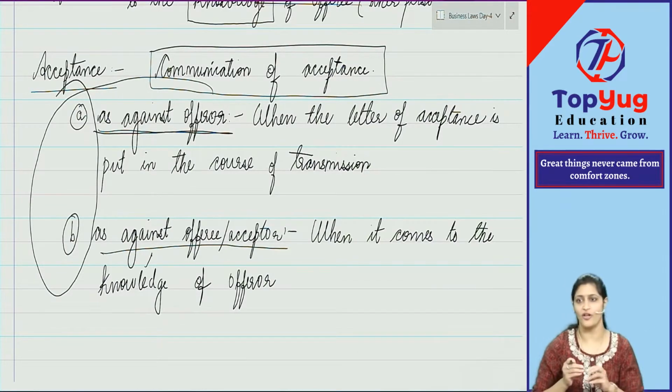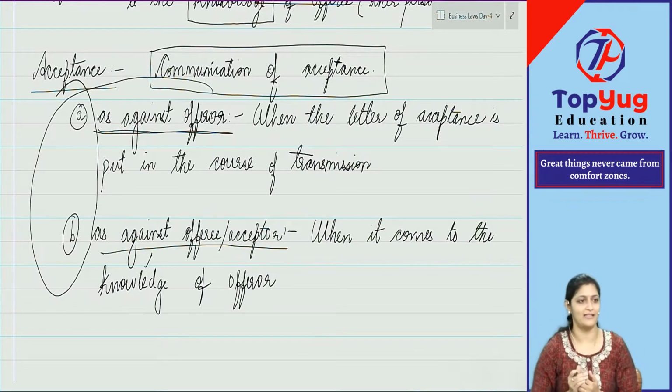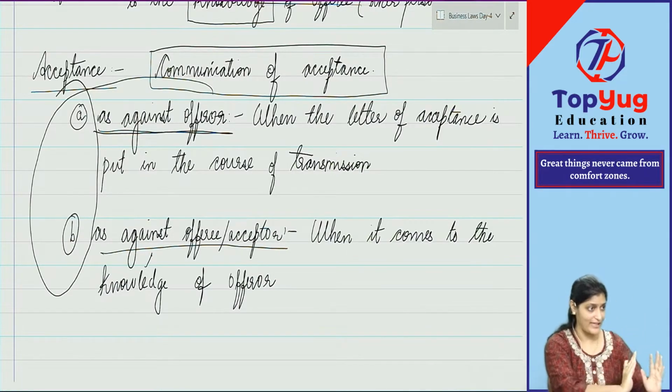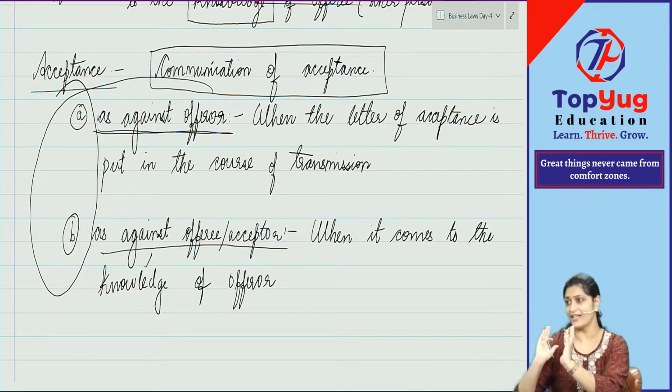They are at distant places, or it will take time for each. What is law giving you? Two different times. Law has given that for A it is this time when the communication of acceptance is complete. For B it is this time when communication of acceptance is complete. Therefore it is two different times.